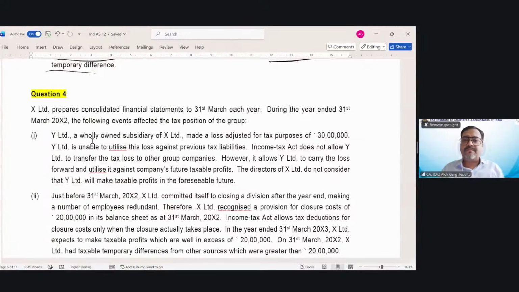First of all, consider yourself as a chartered accountant, not as a student. Doesn't matter whether you have appeared or not appeared in CA final examination yet. Consider yourself as a chartered accountant.